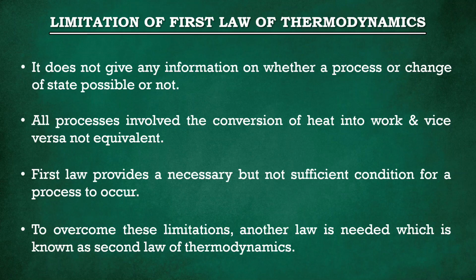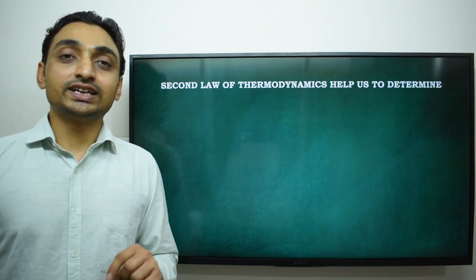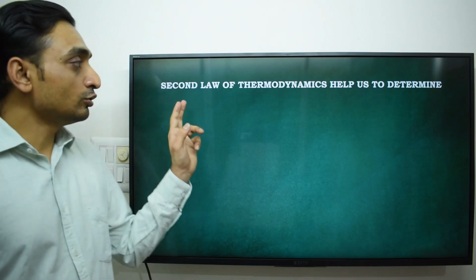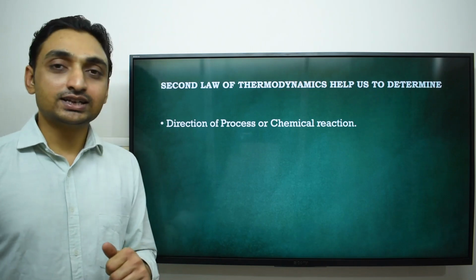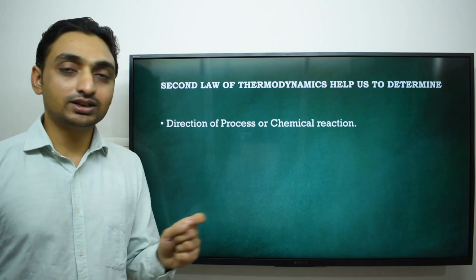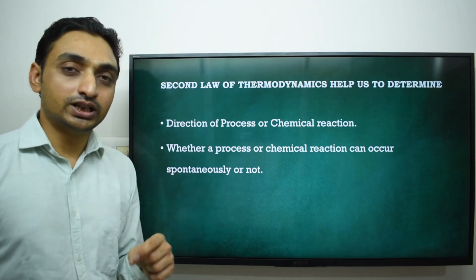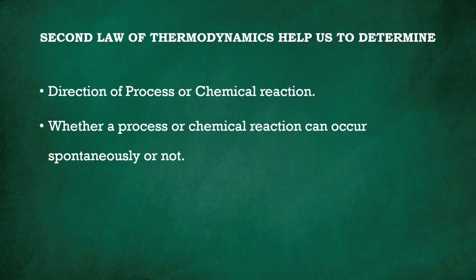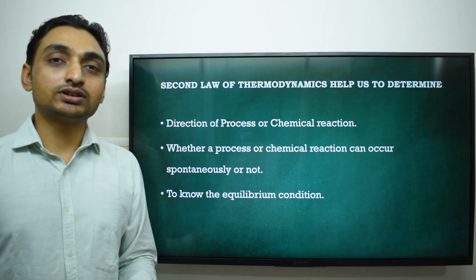Basically, the second law of thermodynamics helps us to determine, first, the direction of a process or chemical reaction. With the help of the second law, we determine whether a process or chemical reaction occurs spontaneously or not, and we can get information about the equilibrium condition.